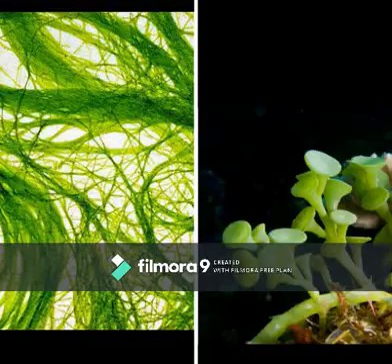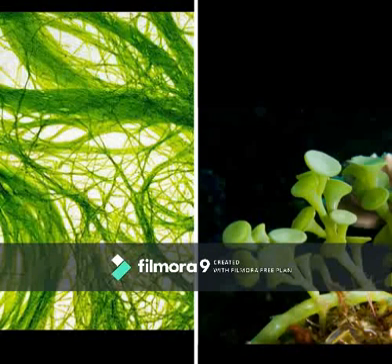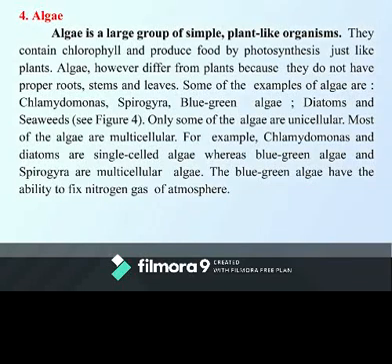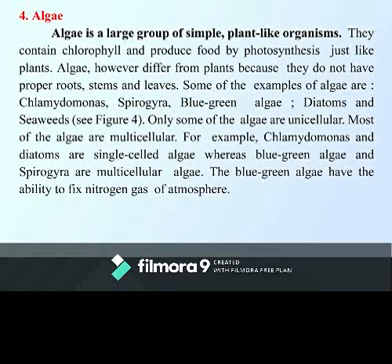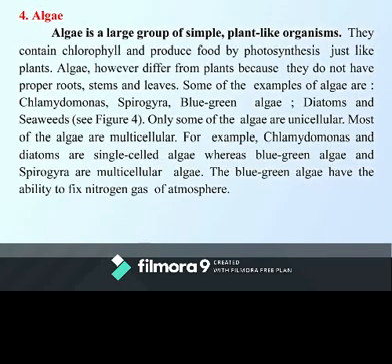Now, let us become familiar with the fourth group, algae. Algae is a large group of simple plant-like organisms. They belong to the plant kingdom. They contain chlorophyll and produce food by photosynthesis just like plants. So, as they produce food by photosynthesis, we can call them autotrophs also, isn't it? Yes. But they, however, differ from plants. Why? Because they do not have proper roots, stems and leaves. Okay?